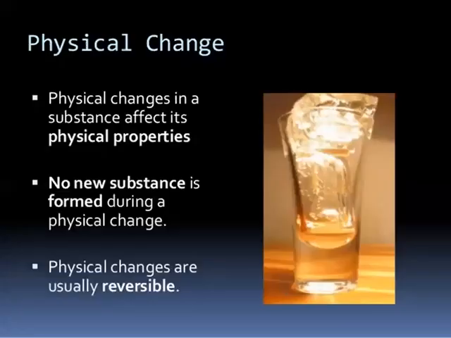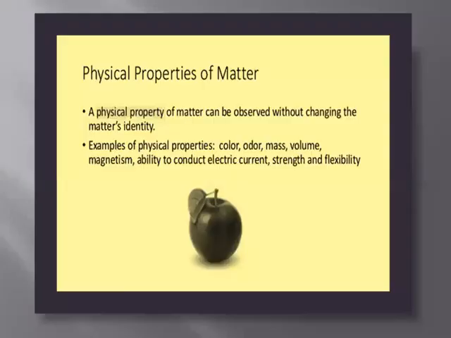A physical change is a change in a substance which affects its physical properties. No new substance is formed during a physical change. Physical changes are usually reversible. If we change the condition of the change, we can get the substance which we originally had. But what are physical properties?